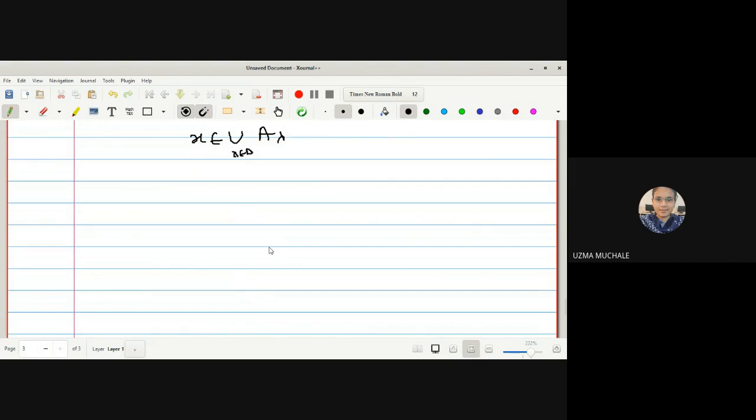Now you should know the properties. If X is a member of the union, what do you mean by being a member of the union? Just like in the third property we proved, X is a member of an intersection, so it will be a member of both sets. But if it is a member of a union, it will be a member of at least one set. So now we can select X as a member of A lambda naught, since A lambda naught is non-empty. If A lambda naught is non-empty, we can select at least one element from it.